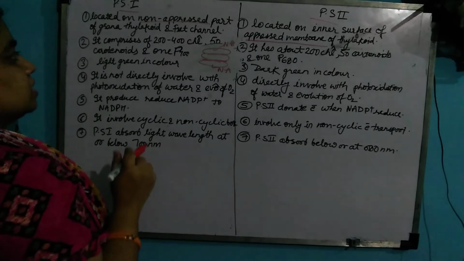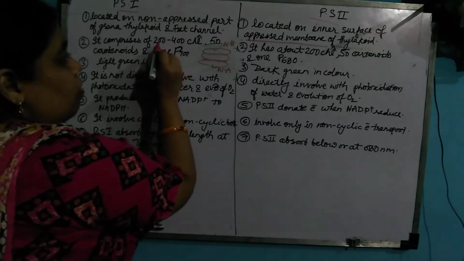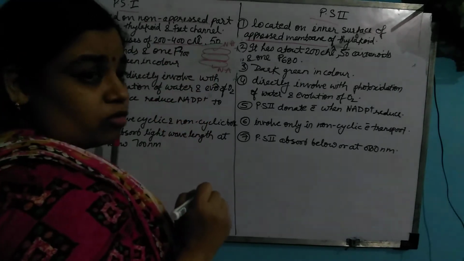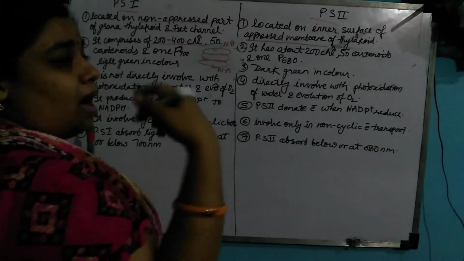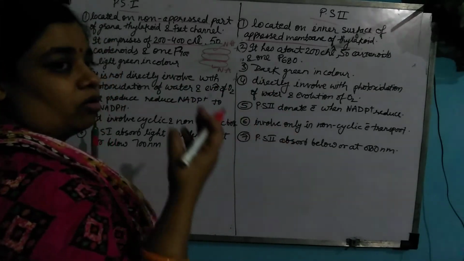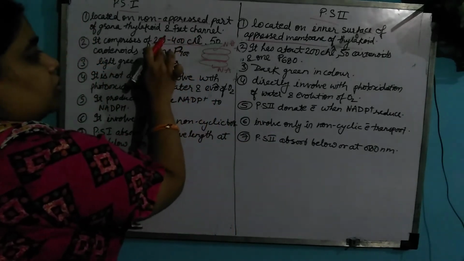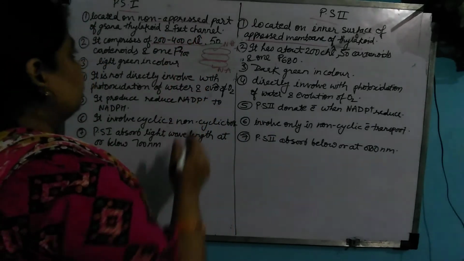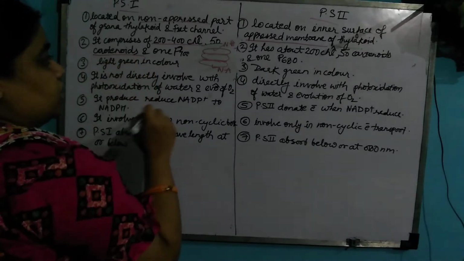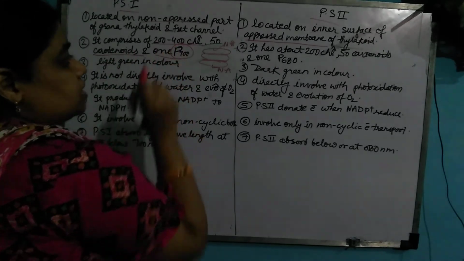The second point is that PS1 comprises 200 to 400 molecules of chlorophyll. Earlier we discussed chlorophyll A, chlorophyll B, carotenoids, xanthophyll, phycobilins. So there are 200 to 400 molecules of chlorophyll, 50 carotenoids, along with P700.